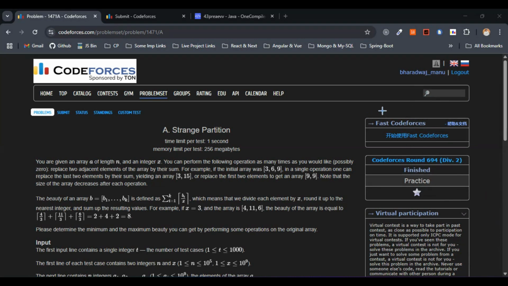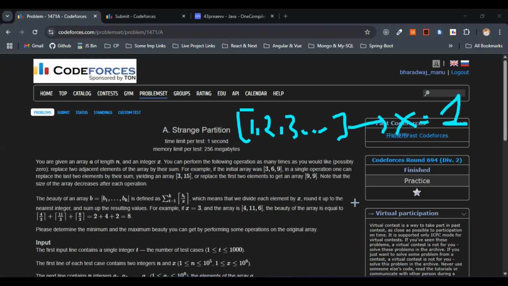Here we are given an array of integers and a value x. The array can be anything, so I'll consider one example for the sake of this. We can merge any two adjacent elements any number of times, like 1 2 2 3 3 4, accordingly with the example I'm speaking. It need not be in this order, it can be of any order.